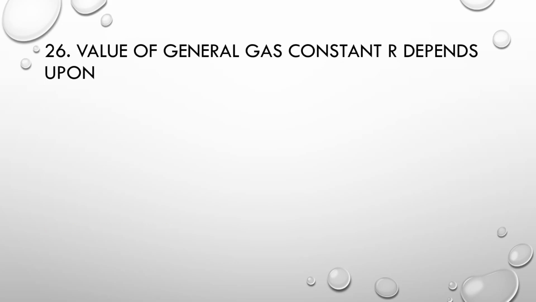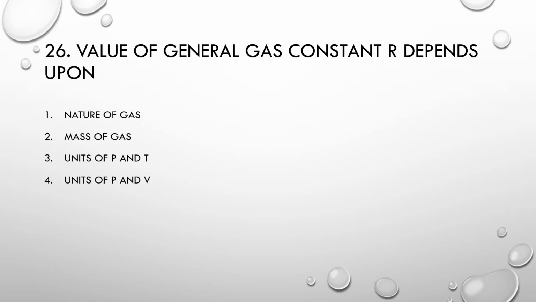MCQ number 26. Value of general gas constant R depends upon number 1, nature of gas. Number 2, mass of gas. Number 3, units of P and T. Number 4, units of P and V. Correct option is units of P and T.